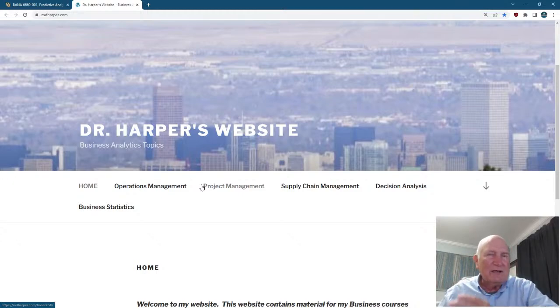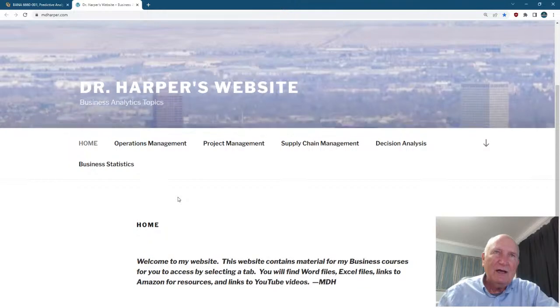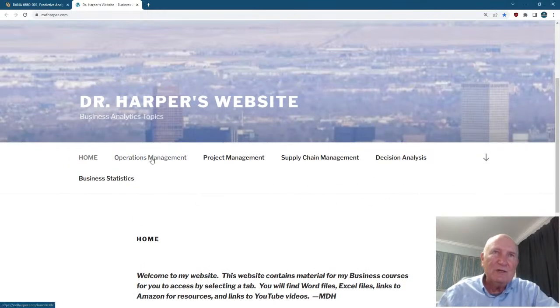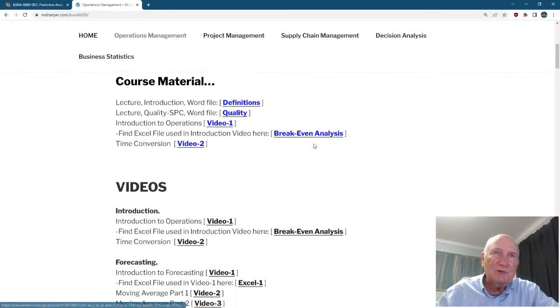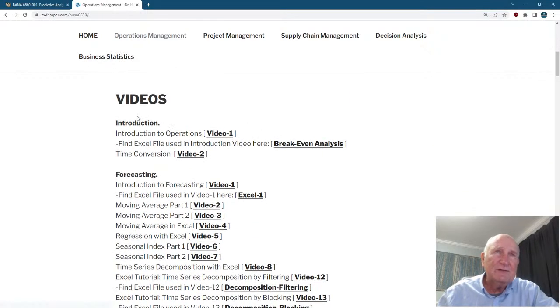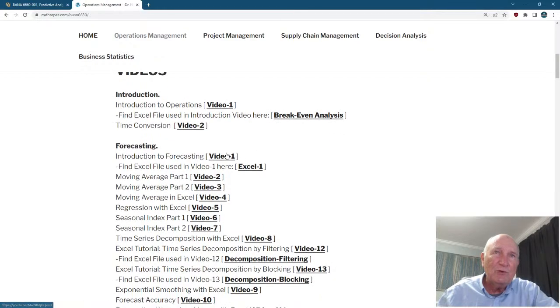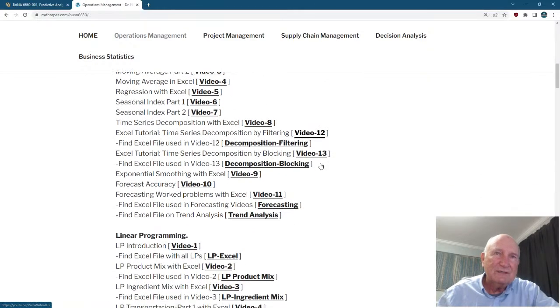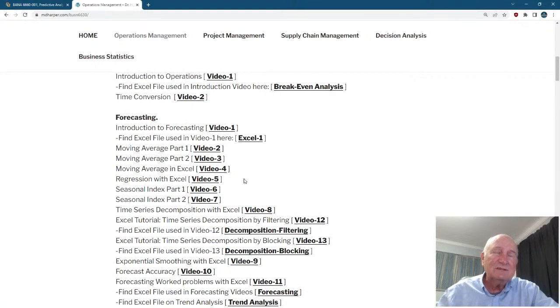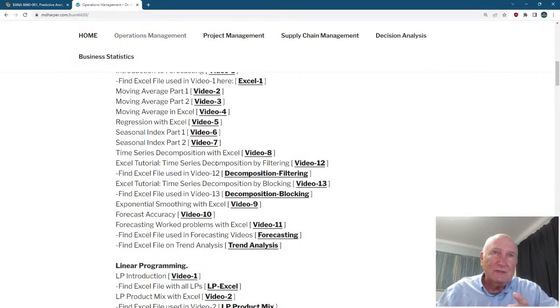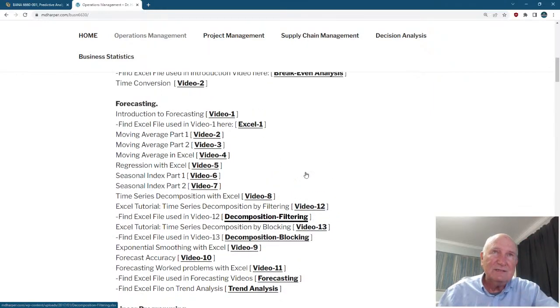So we'll be learning a lot of this stuff, and I'll be posting it here so you can come here as a reference. For example, operations management, there are some things in here that I'll be using. There'll be a textbook. Also down here, the videos, there'll be Word files, there'll be Excel files, etc. For example, forecasting. Forecasting is part of predictive analytics. And some of this I will be using, like time series analysis, for example. But I'll go beyond just these things here.